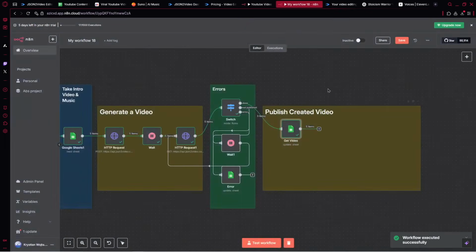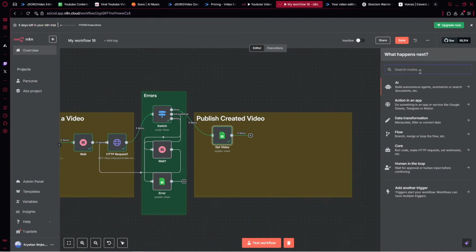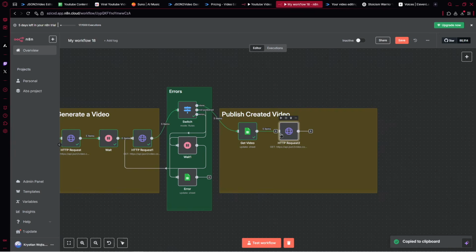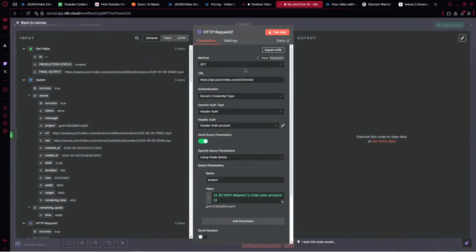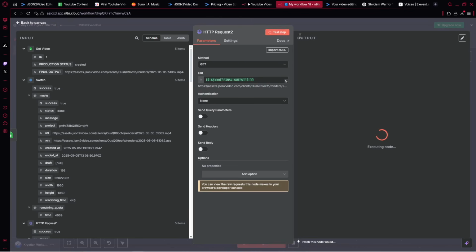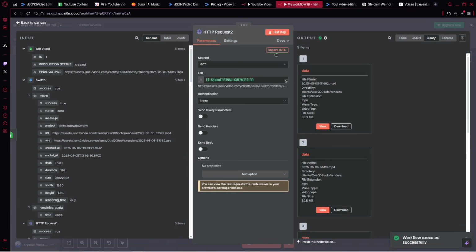Hopefully, yes. Nice. And then what we can do right away, go over, type HTTP request, or even just copy from here. We are close to the end, by the way. And there we want to just get. Yeah, that's right. We want to get it. However, inside the URL, we want to change it. So right here, we want to pick the authentication, which is none, because we want to get the URL, which is final output. That's right, from this step, get video. So here, get output, we can click the step. And let's see what happens.